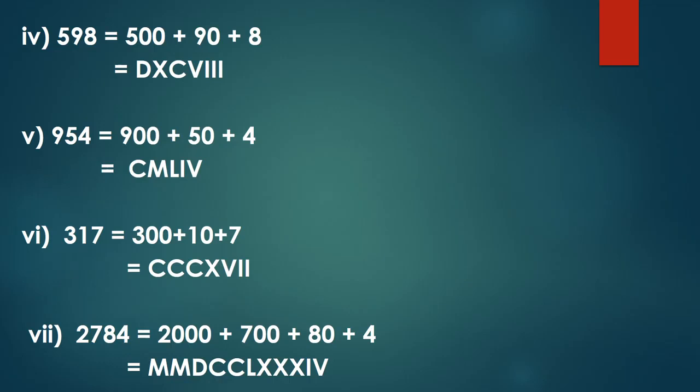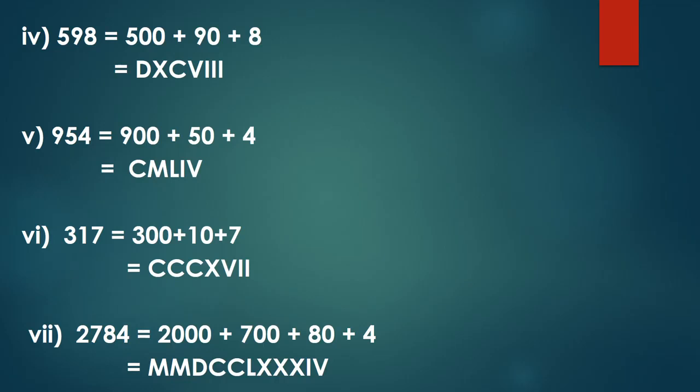Next is 2784. It is 2000 plus 700 plus 80 plus 4. For 2000 we have M and M, 2 times M. Then for 700, 500 is D, C and C for 100 and 100, so 500 plus 600 plus 700.